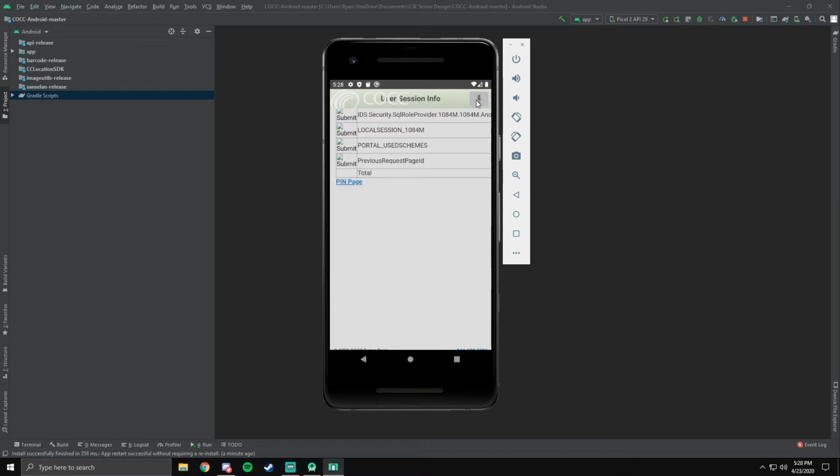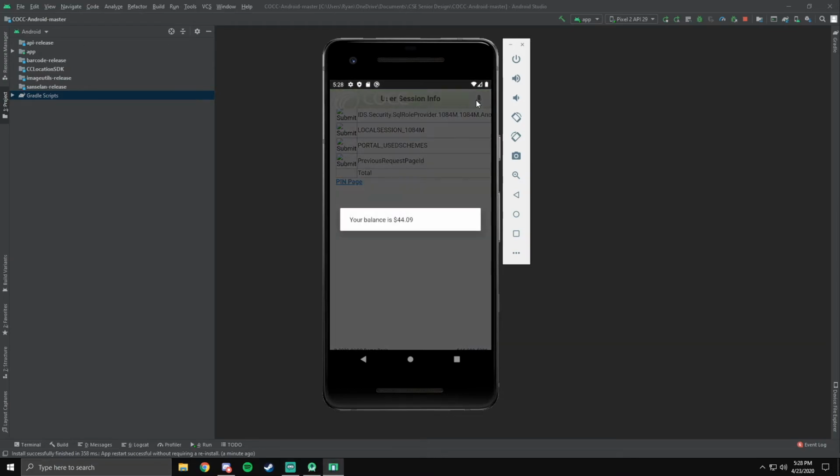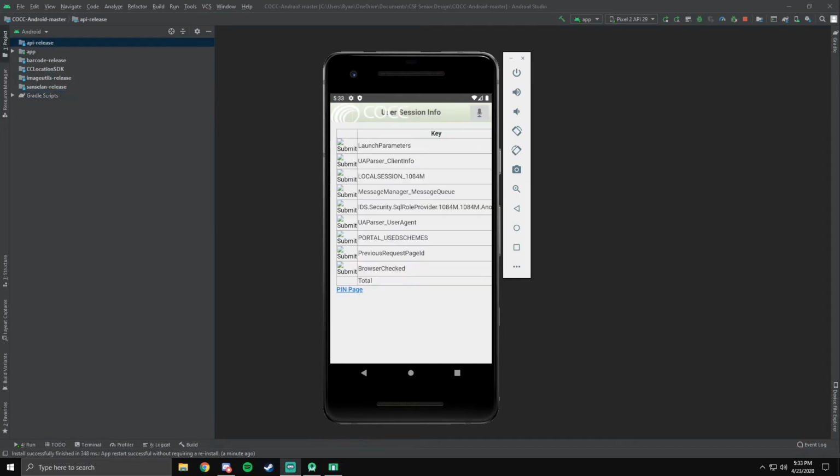Balance. Transfer 7 from checking to savings.